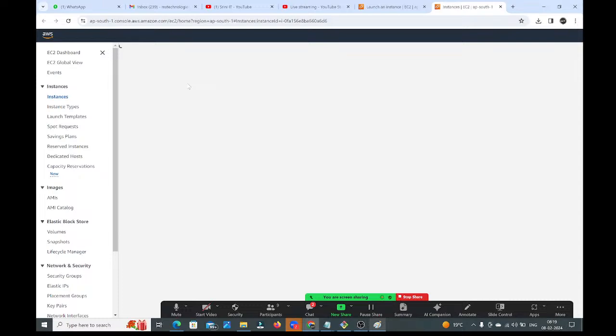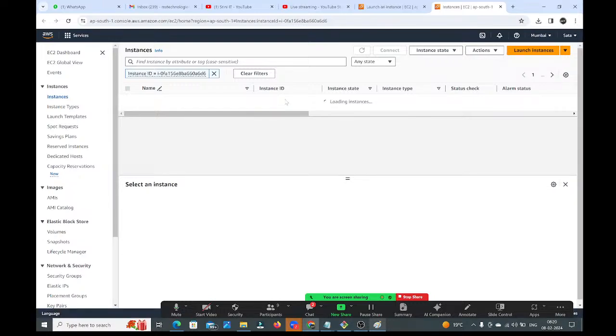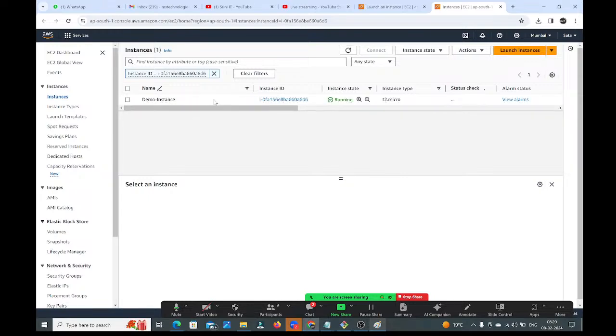Here we have the beautiful UI. Through UI, easily we can create the instances. But you are saying it is not recommended. Then how I can create? I will tell. See guys, your instance is creating, loading. Okay. See guys, demo instance. This is the Linux virtual machine that is created.